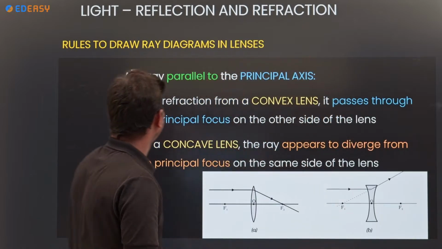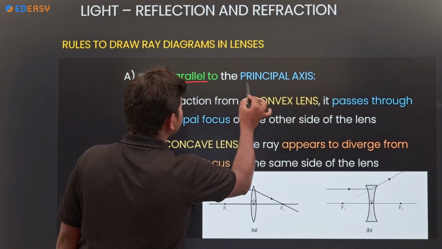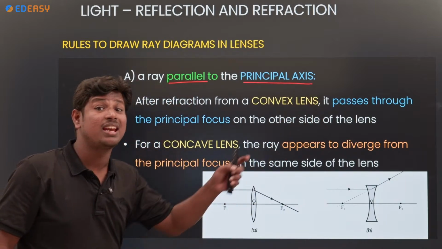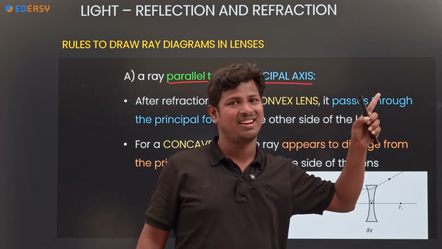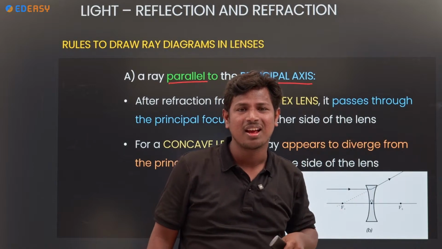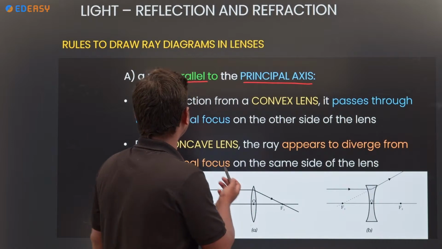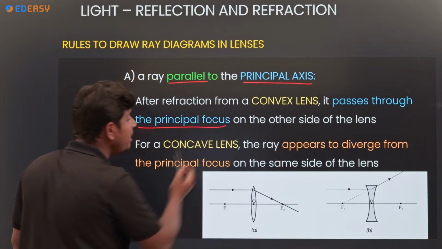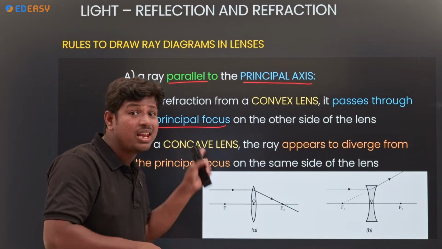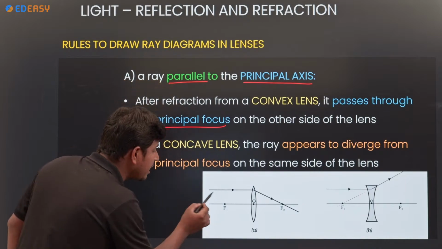Okay. Next, a ray parallel to the principal axis. We already discussed in session 1. If any ray is parallel, how will it be? Meet at a focus. That we know. If any light ray is parallel, look at the diagram.